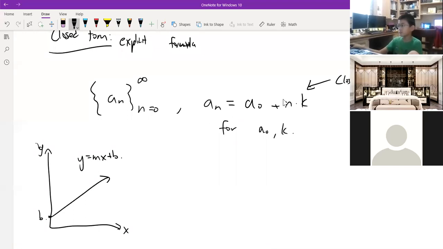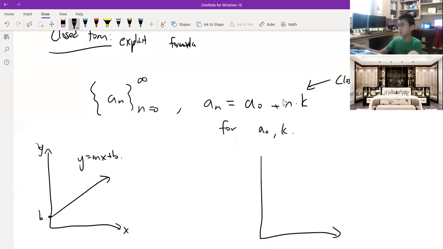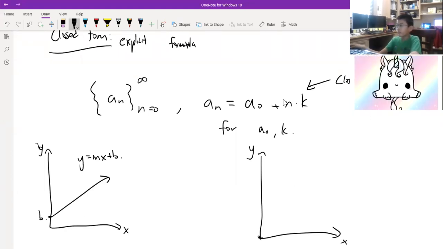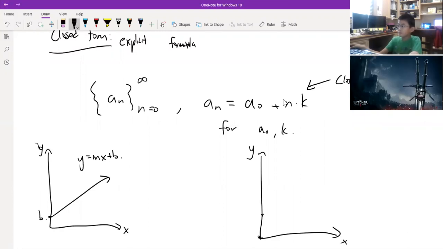And I'll show you. So if we have an x and y axis here, if we start off giving x as like the n values, we start off at n equals 0, so x equals 0. That would just be A0 as the value in our sequence. So let's say that's around here, A0. And then every time, this is 1, every time we just add k to the value.